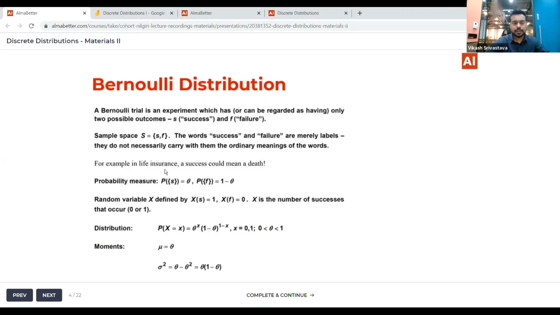So how do we define the probability measure for each of the possible outcomes of the sample space, or each of the elements of the sample space? The probability of S is theta. Theta is a new term that you are seeing here. Of course, in the case of tossing a coin, what is the probability of a success?